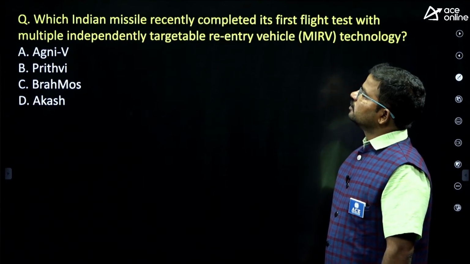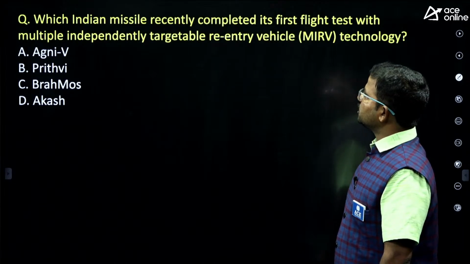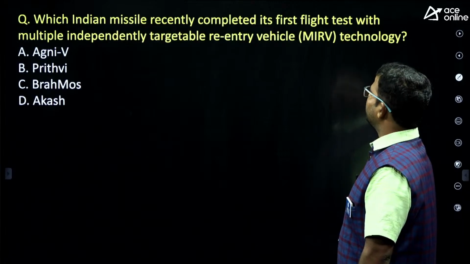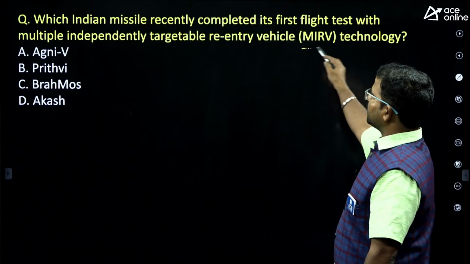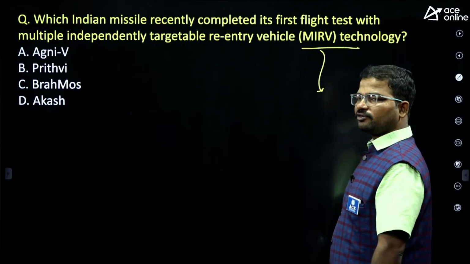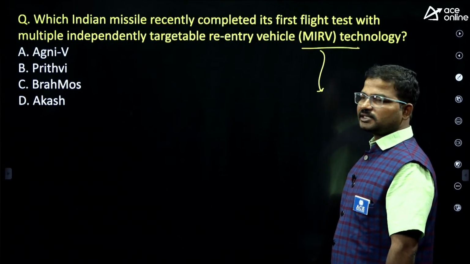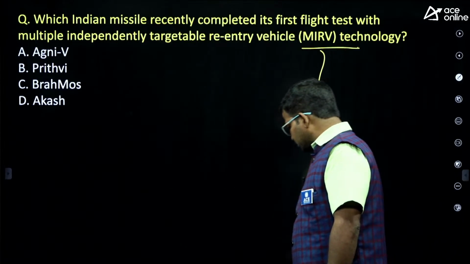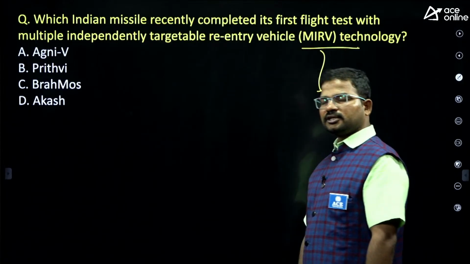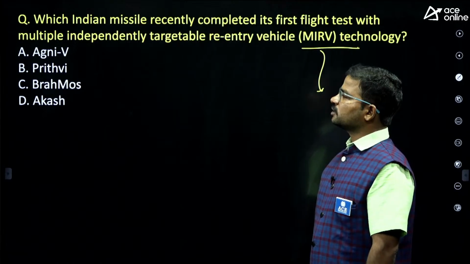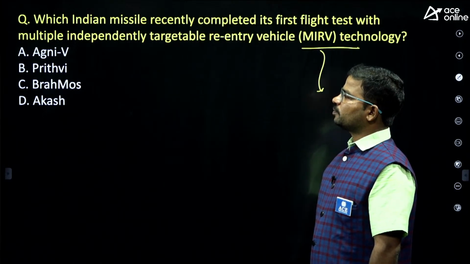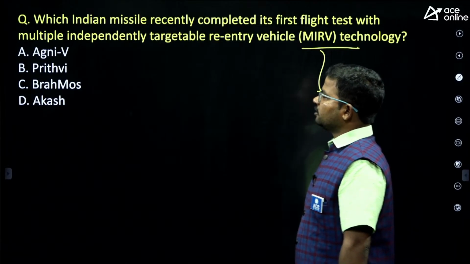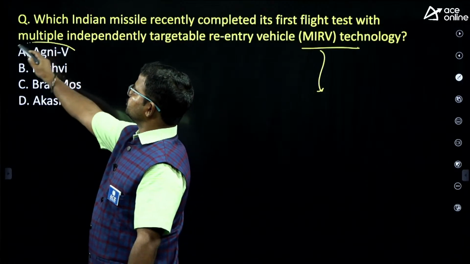Next, which Indian missile recently completed its first flight test with multiple independently targetable re-entry vehicle technology, MIRV technology? Up to now, only a few countries have this technology. What is the speciality of this technology? Before going to that, which is the correct option here? Please respond. Agni 4, Agni 5, Prithvi, Brahmos, next Akash. Yes, the correct answer is option A.